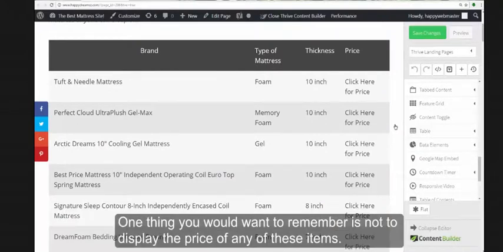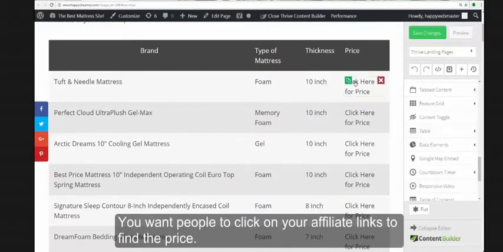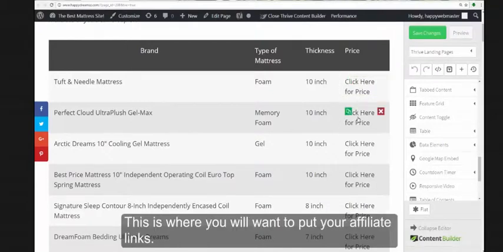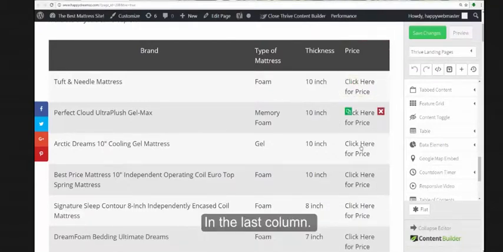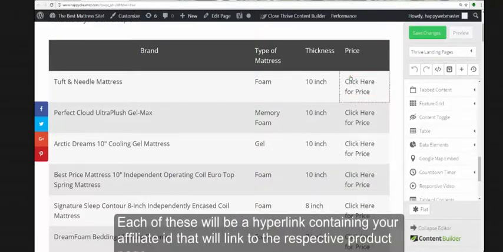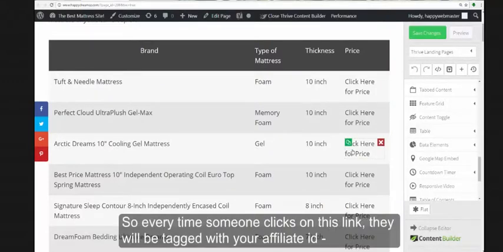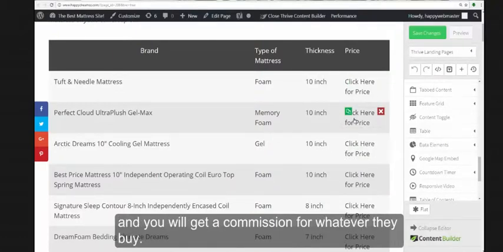One thing you would want to remember is not to display the price of any of these items. You want people to click on your affiliate links to find the price. This is where you will want to put your affiliate links, in the last column. Each of these will be a hyperlink containing your affiliate ID that will link to the respective product page. So, every time someone clicks on this link, they will be tagged with your affiliate ID and you'll get a commission for whatever they buy.